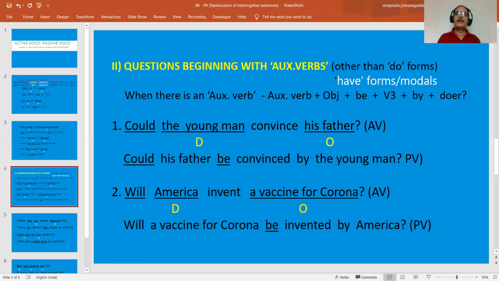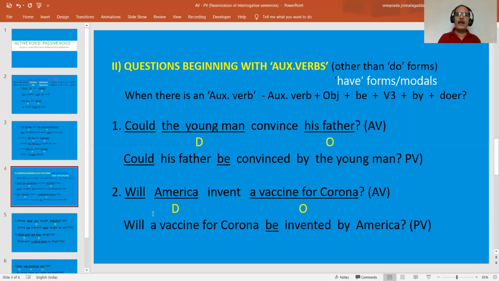Here, this sentence, this question begins with the modal verb could. What I have told you: when a sentence in active voice begins with a modal verb, we have to begin the sentence in the passive form with the same modal verb followed by the object plus be plus V3. So that is what we have to understand.